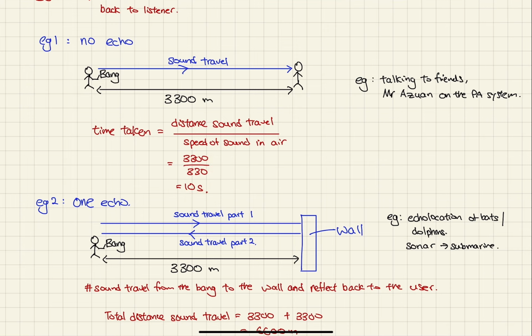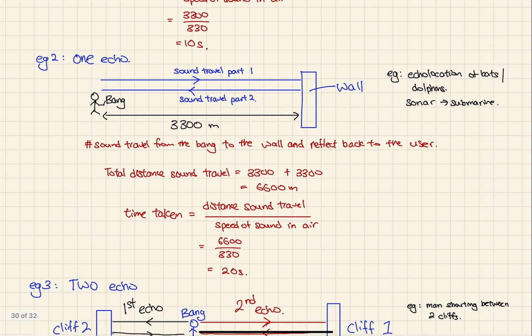A classic example of this is, for example, you are talking to your friends, or the teacher is at the front of the class talking to you. There's a slight delay when the person creates a sound and it travels to that person. Another example is when Mr. Azwan is on the PA system. It will take some time for the PA system to transmit the sound to your ears.